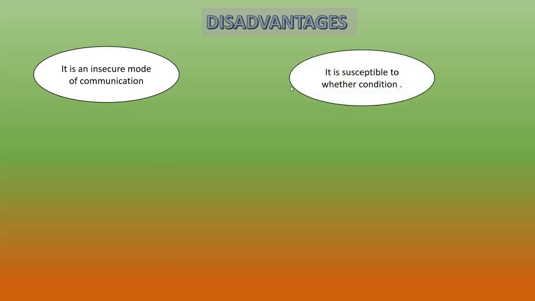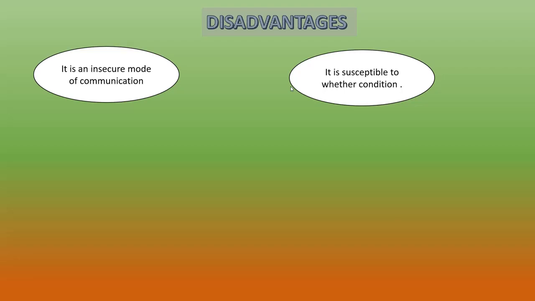And the second one is that it is susceptible to weather conditions. Depending on the weather condition, sometimes all the signals won't reach the receiving antenna. So these are the main two disadvantages of radio waves.